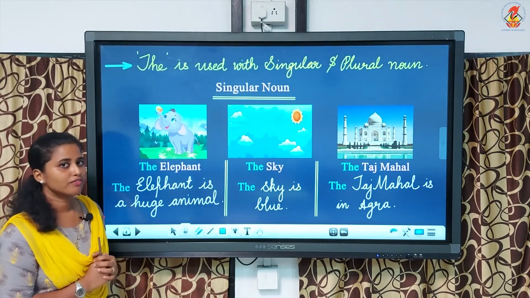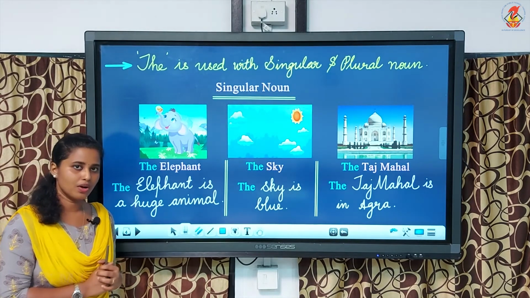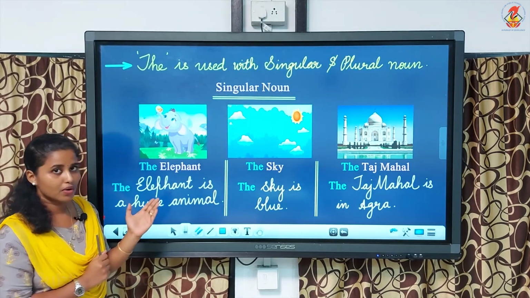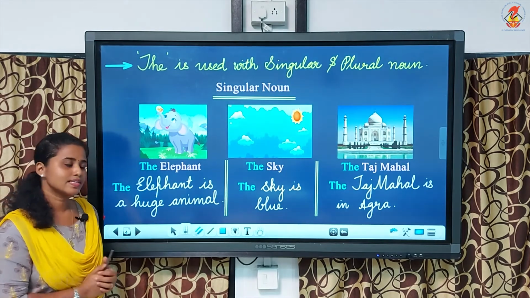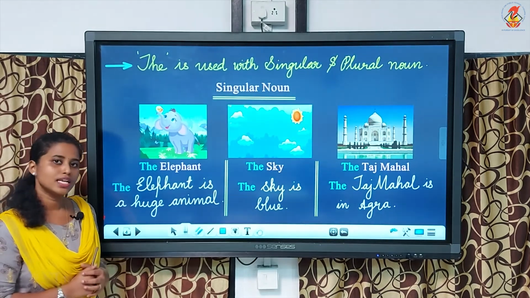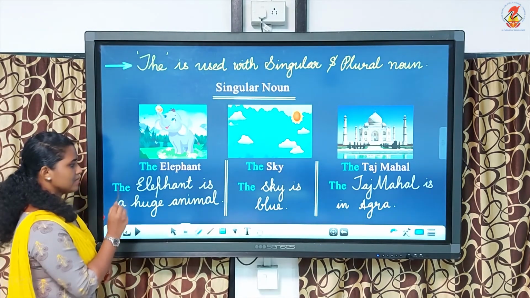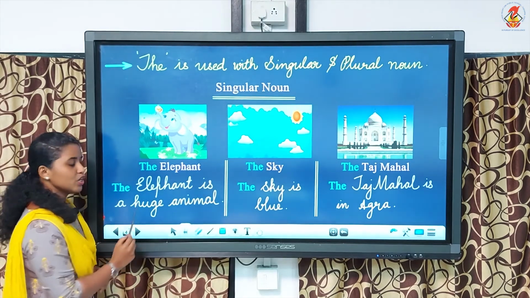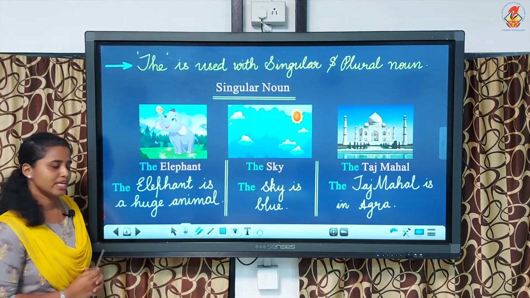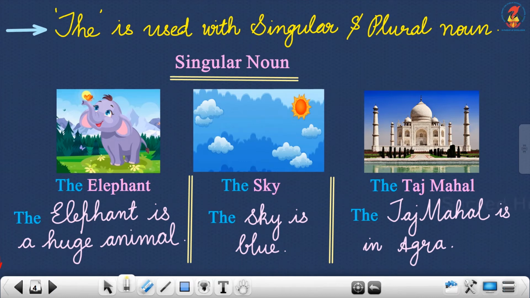So if we are talking about a particular noun, and if it is a singular noun, we should write the article the before the noun. Okay, so the example, the elephant is a huge animal. Repeat, the elephant is a huge animal.